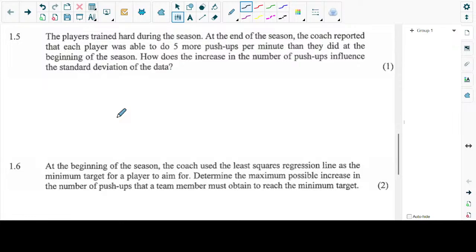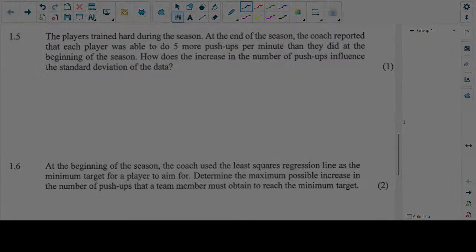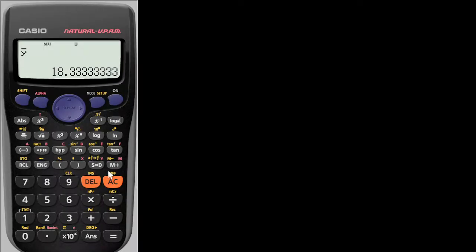But because learners tend to forget this, this is what I teach them. I say, let's go to the calculator. We no longer need the data. Just check if there is any question that needs the data again. Nope, we don't need the data again. So now we're going to try something and say to the learners, let's take 3 values, so that we can check what happens to the mean and what happens to the standard deviation.